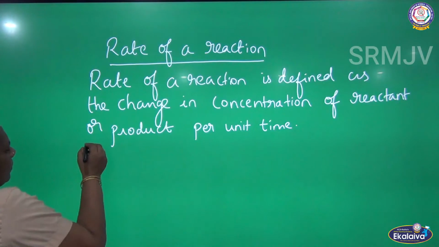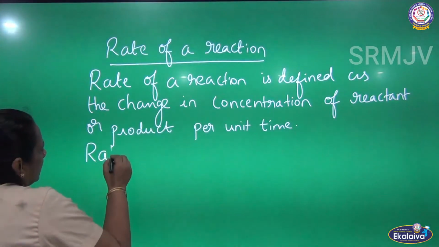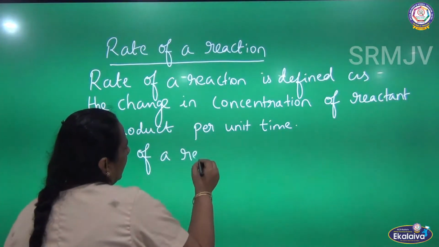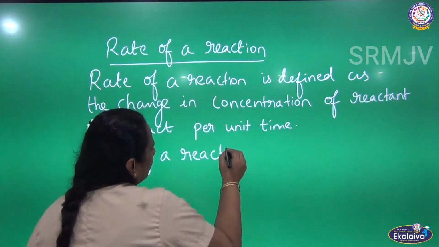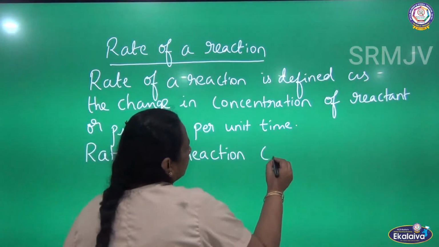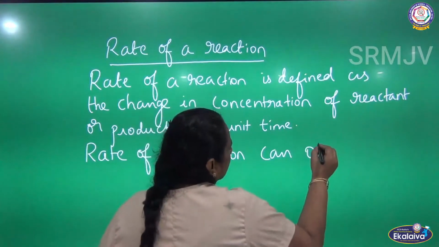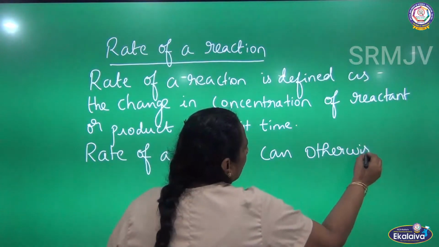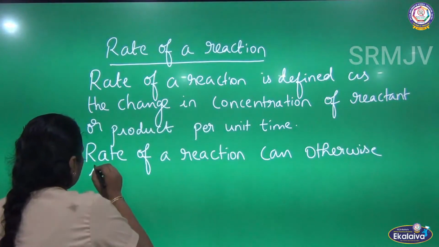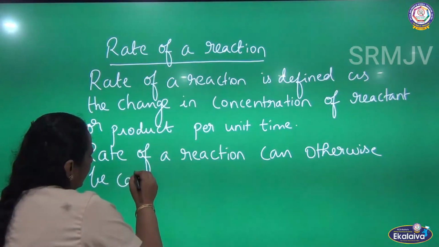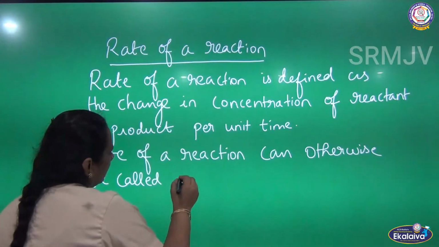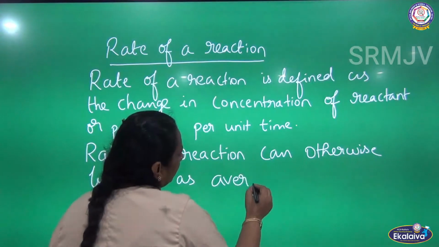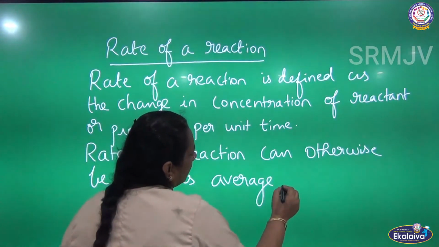This rate of the reaction can otherwise be called the average rate.